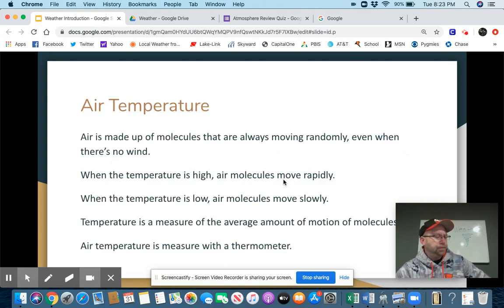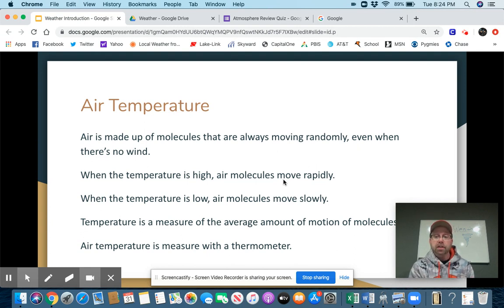So here we go. Air temperature. Seems easy. At the bottom, you can see we measure it with a thermometer. You already knew that. You probably don't know what temperature is, though. So let's explain. Air is made up of molecules that are always moving randomly, even when there is no wind. They're just moving around. When the temperature is high, air molecules move rapidly. When temperature is low, air molecules move slowly.